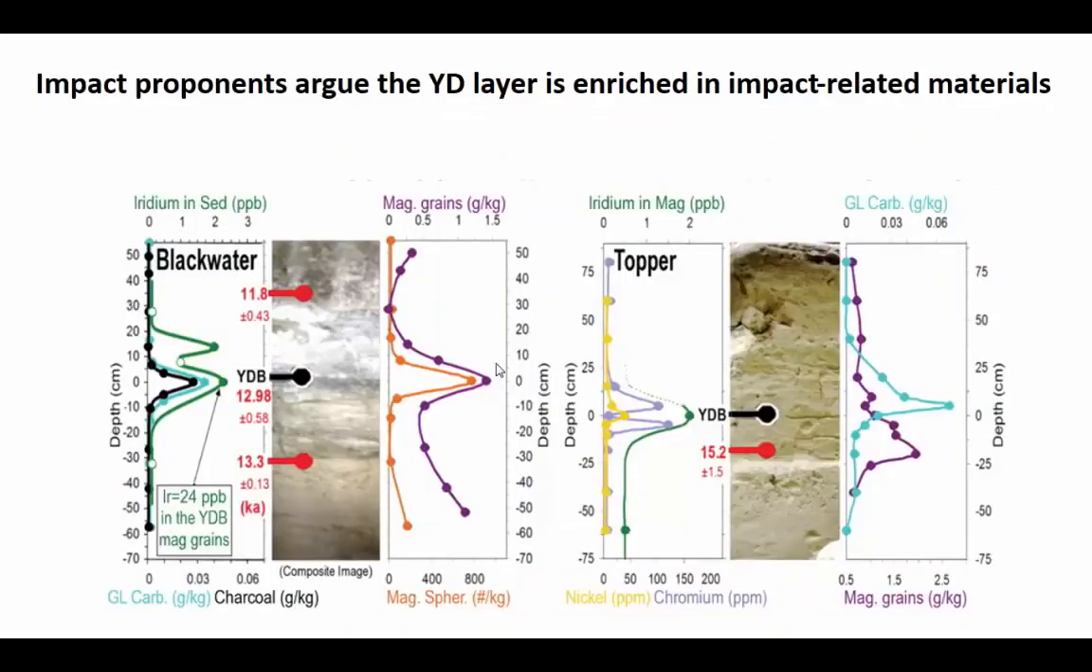Proponents of impact have measured various materials above the layer, in the layer, and also below the layer. For example, they've measured iridium, the presence of magnetic particles, or the presence of glassy carbon. And what they show is that all of these supposed impact markers are relatively low before the Younger Dryas, they spike at Younger Dryas, and then they go back to being low. So they argue that spikes of iridium, spikes of magnetic particles, and spikes of glassy carbon record this impact event in the associated wildfires.